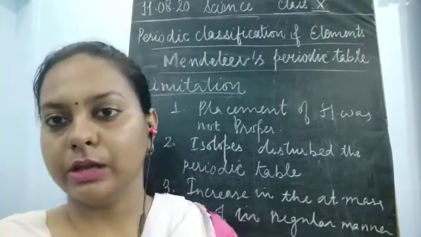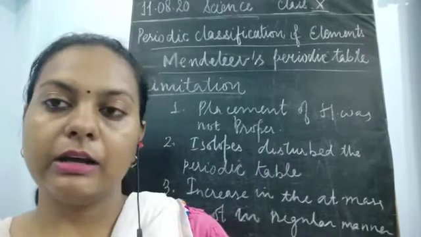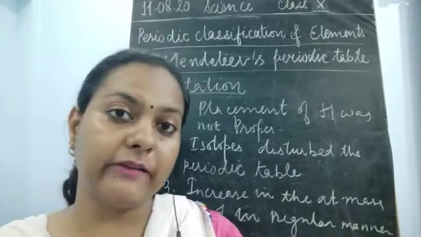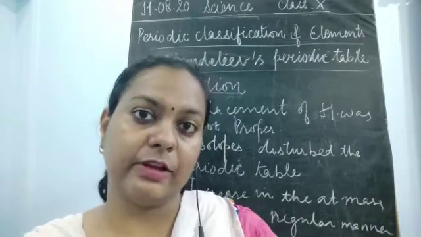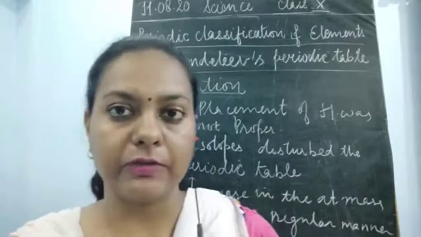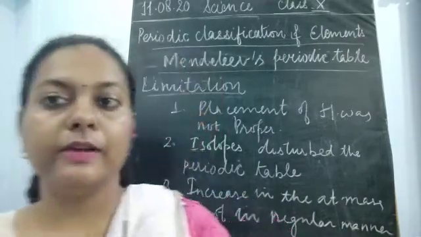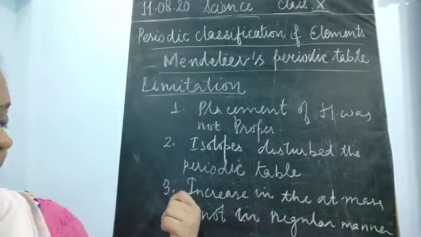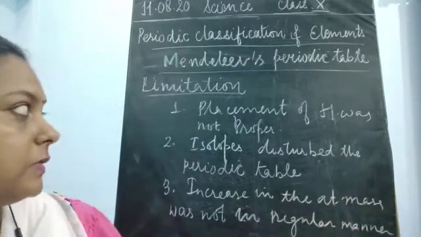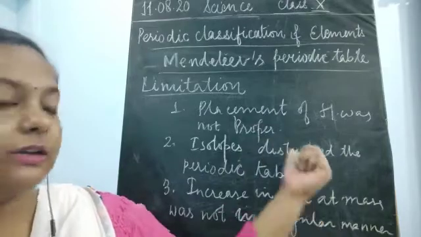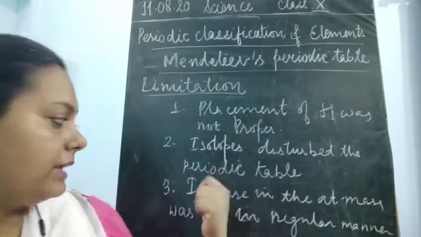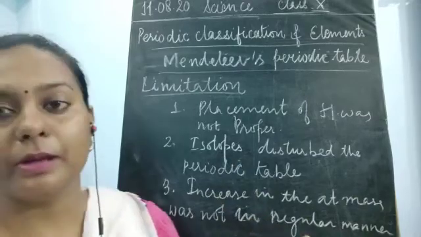Mendeleev's periodic table. So this was all about the classification of Mendeleev's periodic table, but still it gave a beautiful idea about classifying the different elements in increasing order of their atomic masses. It could place all the elements, but there were some flaws, which later became limitations. The placement of hydrogen was not proper, isotopes were disturbing, and the increase in atomic mass was not regular.